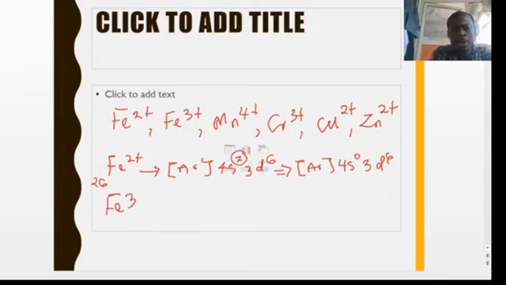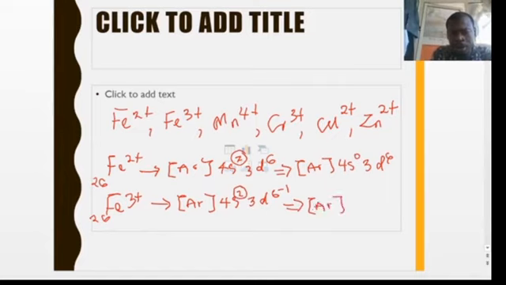So Fe3+, that will be 26 here, so that will be argon core Ar with 4s2 and 3d6. So it is losing 3 electrons. Definitely it will lose 2 electrons from the 4s and 1 electron from the 3d. So in the end, this is going to be argon core Ar 4s0 and 3d5. So that will be for that.